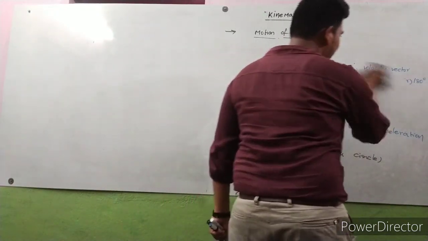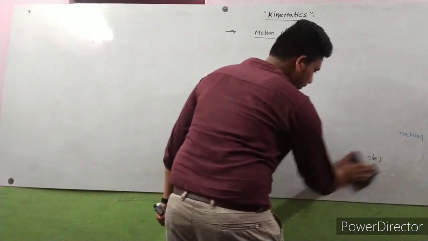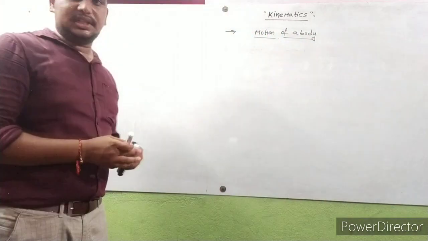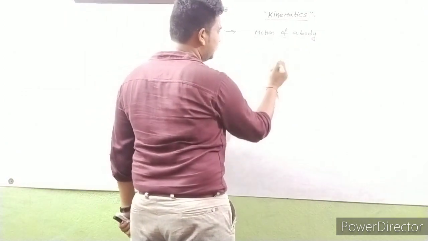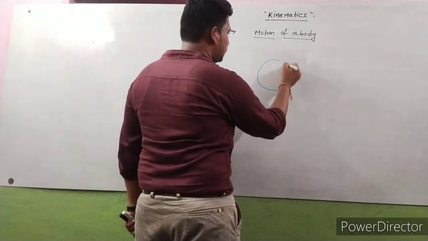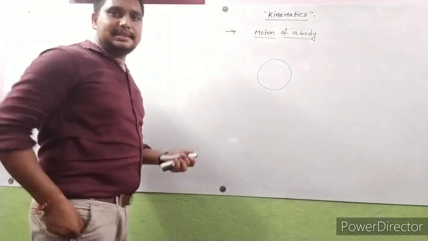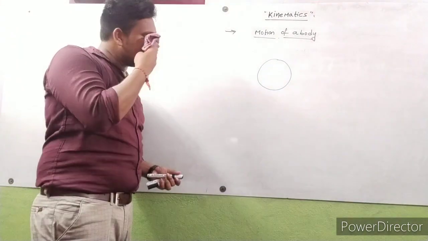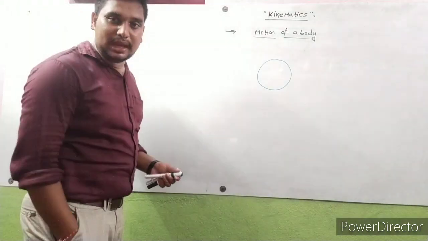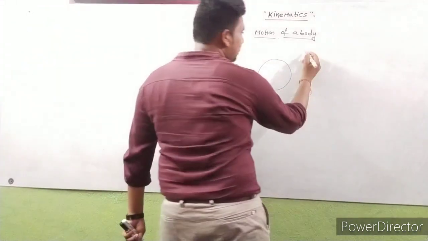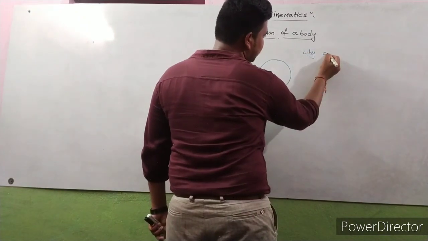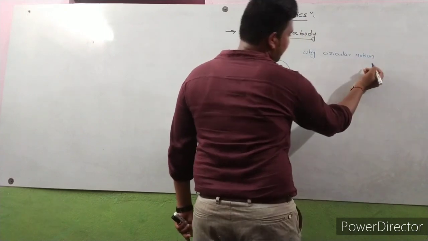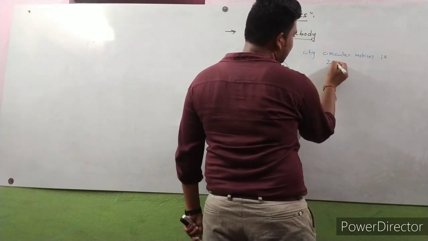The main important point is, in the beginning of the topic or lecture, I told that circular motion is an example of motion in two dimensions. Is it or not? So now I ask one question. Why is circular motion two-dimensional motion?